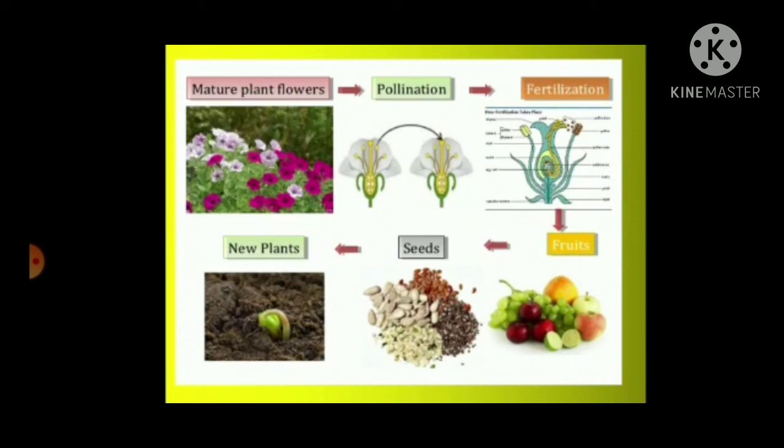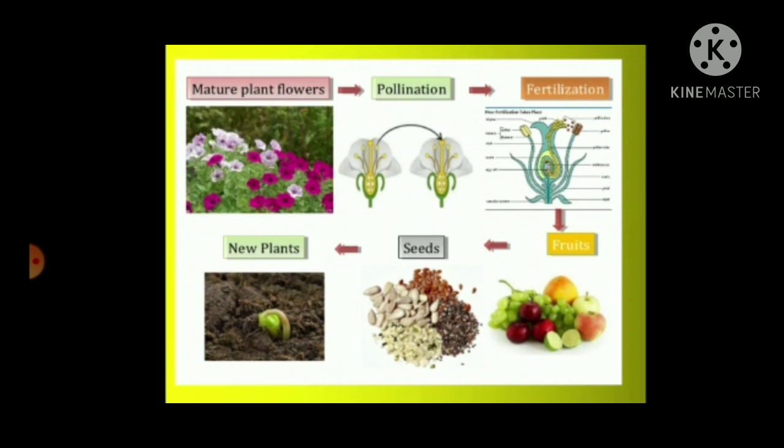So, how does a new plant grow? Let's take a closer look. There are mature plant flowers. Then the pollination happens where the pollen grains from the anther go to the stigma of another flower of the same species, and it is known as cross pollination, or even self pollination can happen.